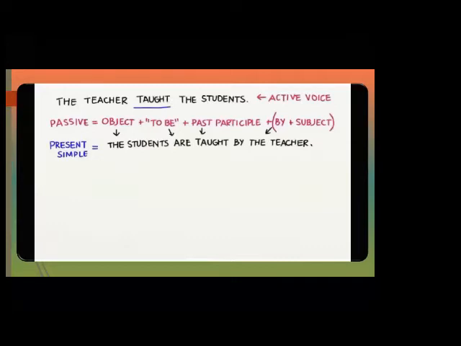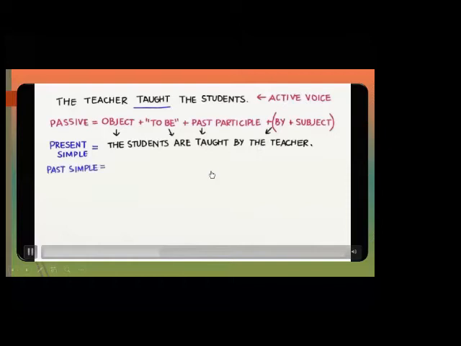What about the past? Verb to be in the past: was and were. So the students was or were, and the past participle taught, by the teacher.